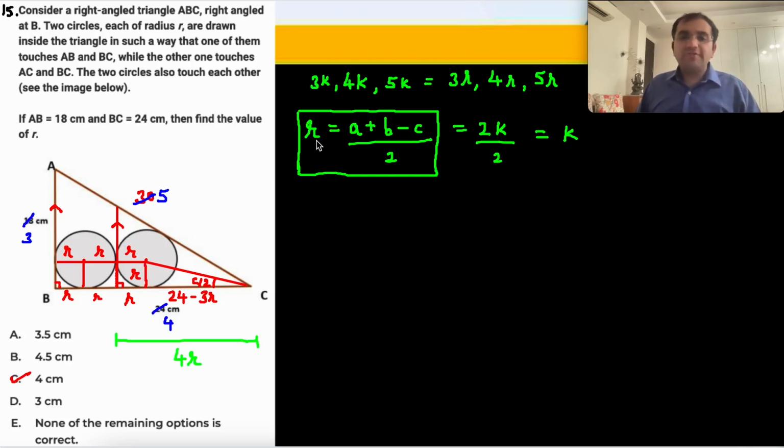So the small r for a right angle triangle का ये formula होता है. My sides are 3k, 4k, 5k because of similar triangles. So I get, put them in, r equal to k आया. So I get the sides as 3r, 4r and 5r. तो मेरा ये वाला side अब 4r आ चुका है. ठीक है. And 4r is equal to, of course, r plus 24 minus 3r.